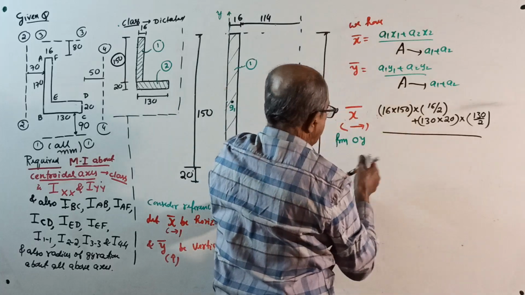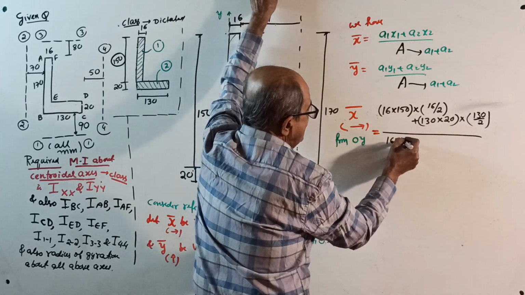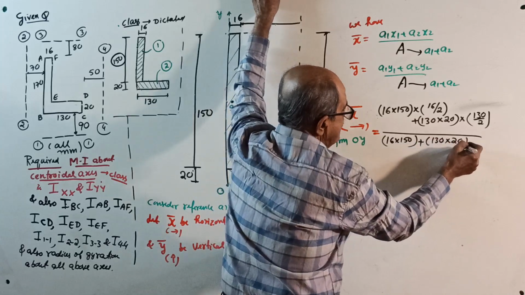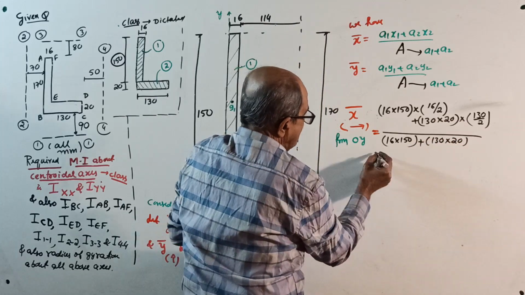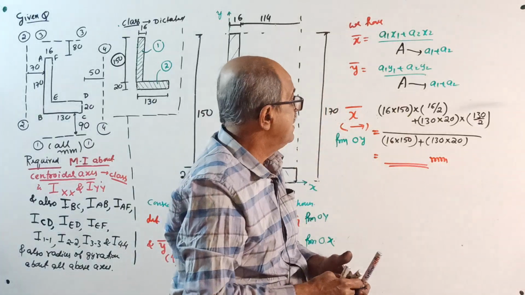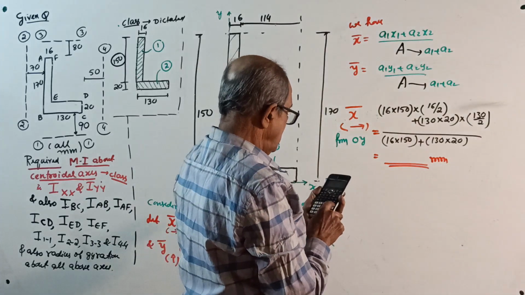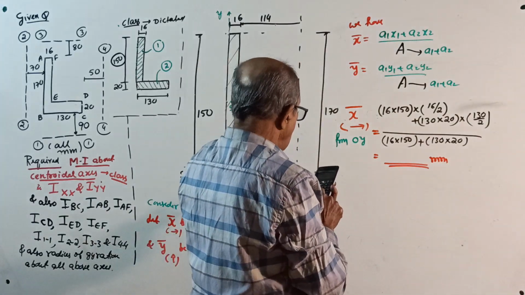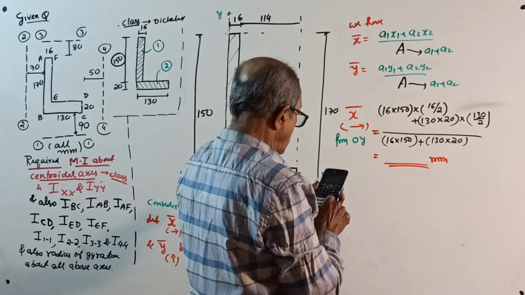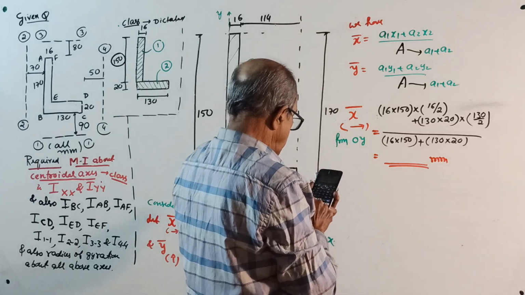Divided by, see this x bar equal to, okay, divided by sum of the two areas, 16 into 150 first area plus 130 into 20. You will get x bar in millimeter. Okay, I'll calculate now. Even I don't remember what is the answer. I have to go and check it, but instead of going and checking there, I'll calculate. 16 into 150 into 8 plus 130 into 20 into 65 divided by 16 into 150 plus 130 into 20.